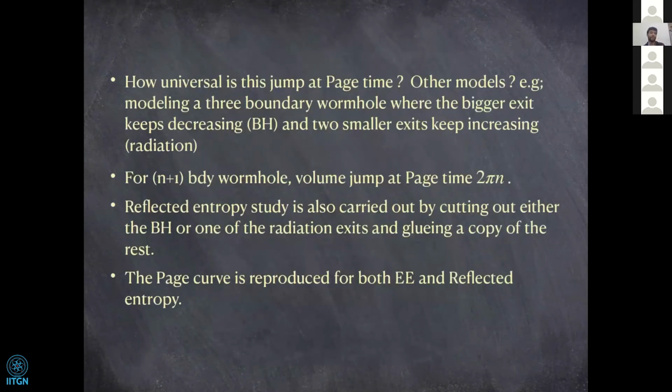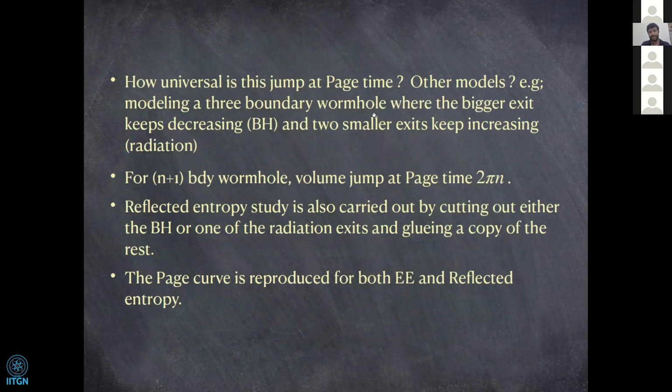So to see how universal this jump is, similar to what Engelhardt and collaborators found, we find that at the transition point of the entanglement entropy, there is a jump. But in case of a multi-boundary wormhole model, this jump comes out to be, for an n+1 boundary wormhole, where there are n smaller exits, the volume jump at Page time becomes 2 pi n. And